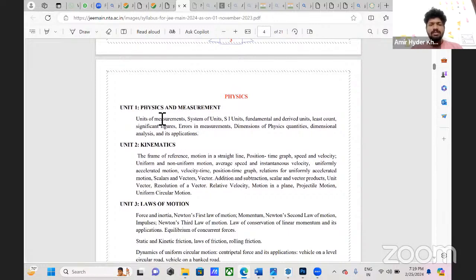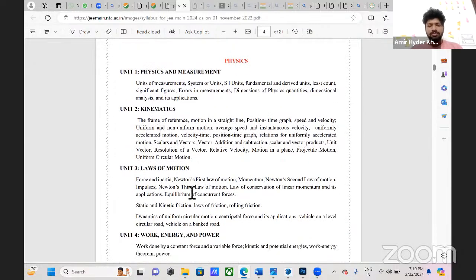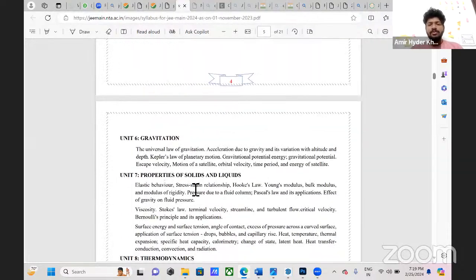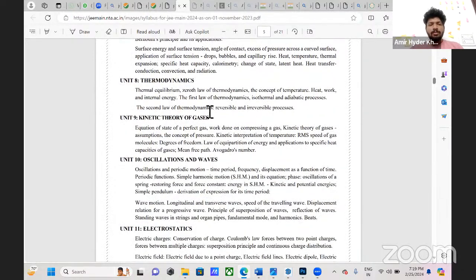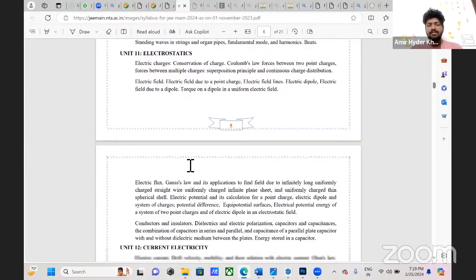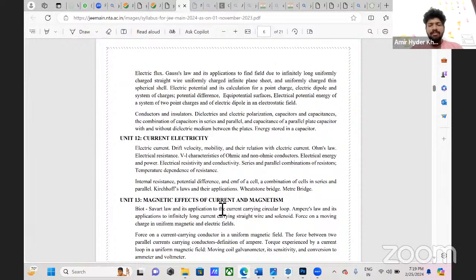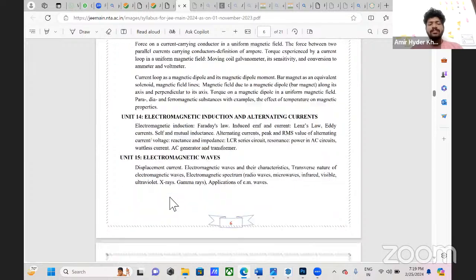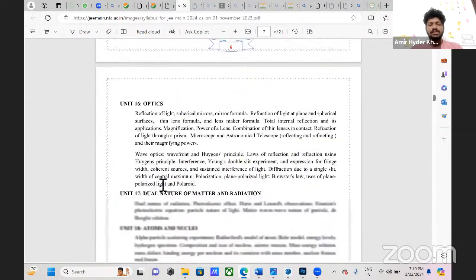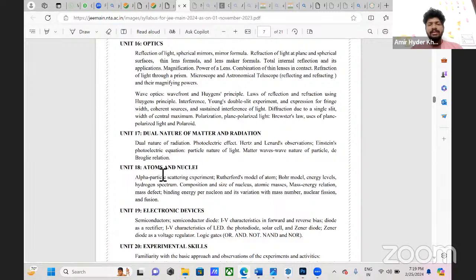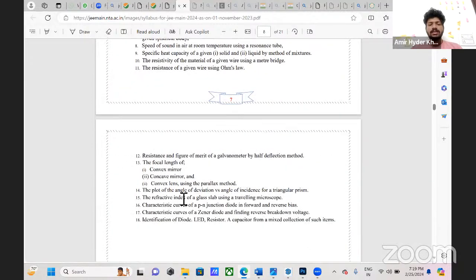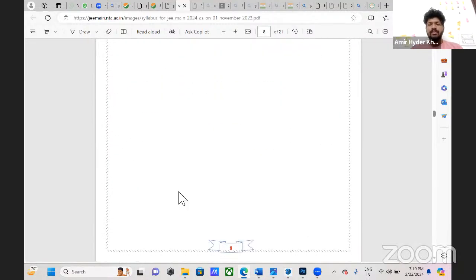Next is physics. If you see the syllabus, it is physics and measurement, kinematics, laws of motion, work, energy, and power, rotational motion, gravitation, properties of solids and liquids, thermodynamics, kinetic theory of gases, oscillations and waves, electrostatics, current electricity, magnetic effects of current and magnetism, electromagnetic induction and alternating currents, electromagnetic waves, optics, dual nature of matter and radiation, atoms and nuclei, electronic devices, experimental skills. These are the physics syllabus.